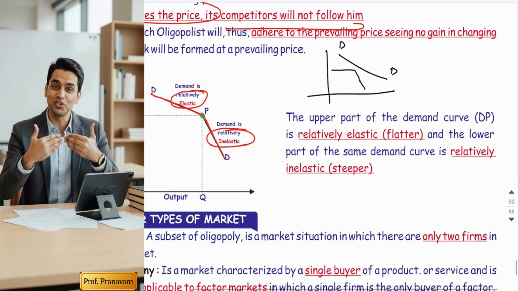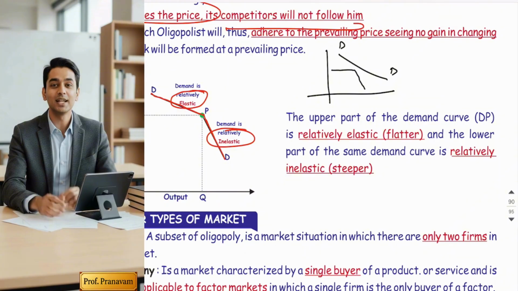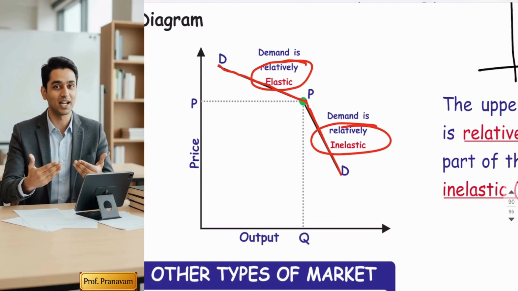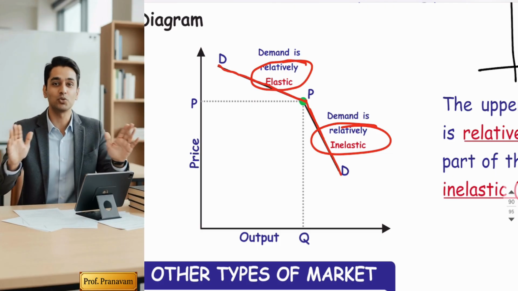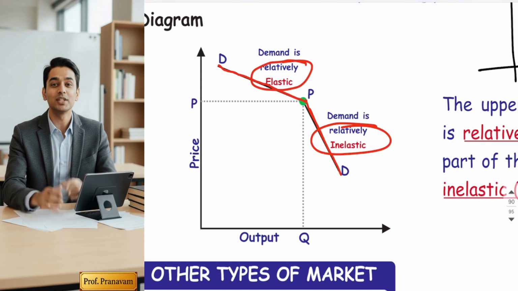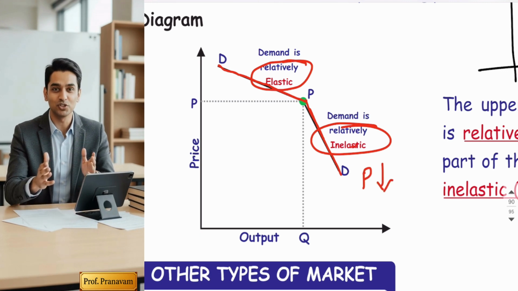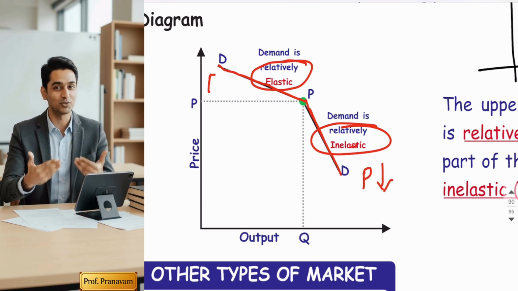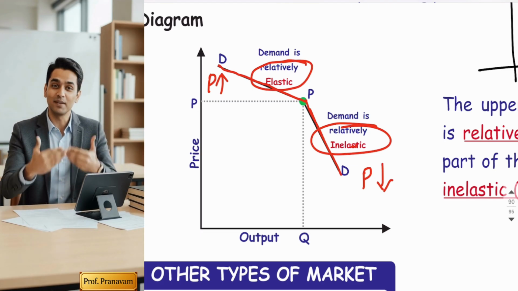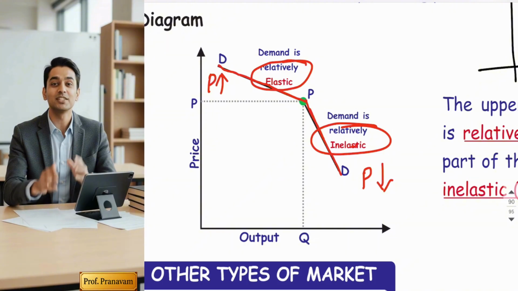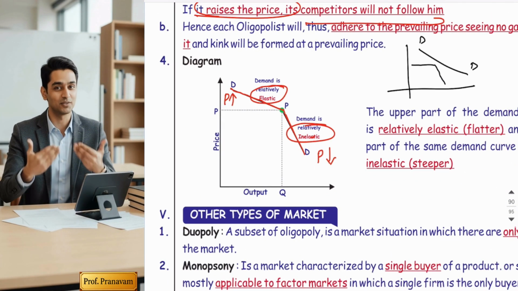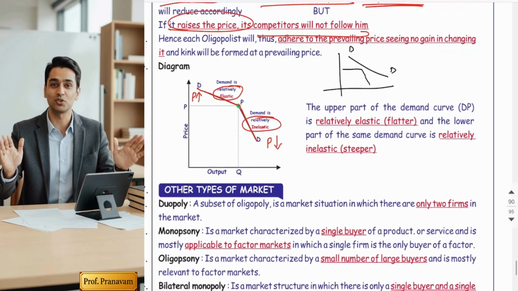Because neither will they increase the price. If they increase the price, customers will not shift. Sorry, if they reduce the price, customers will not shift. So there is less change in demand, so the curve is steeper. Price reduction indicates relatively inelastic demand. But if they raise the price, the entire customer base, your demand will fall drastically. So increasing the price indicates elastic and reducing the price indicates inelastic.